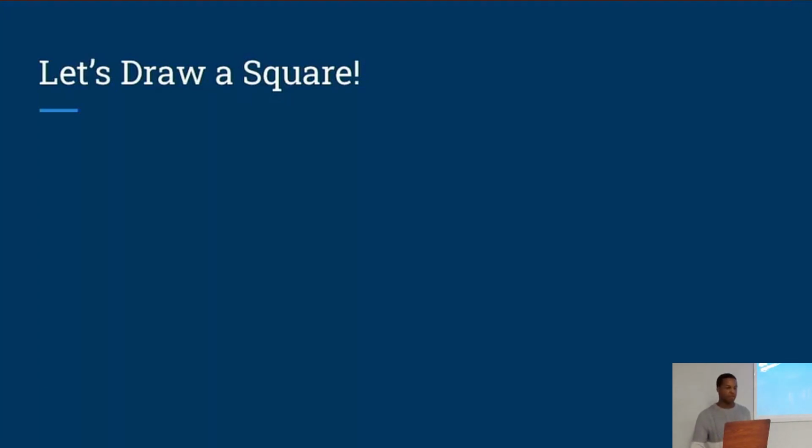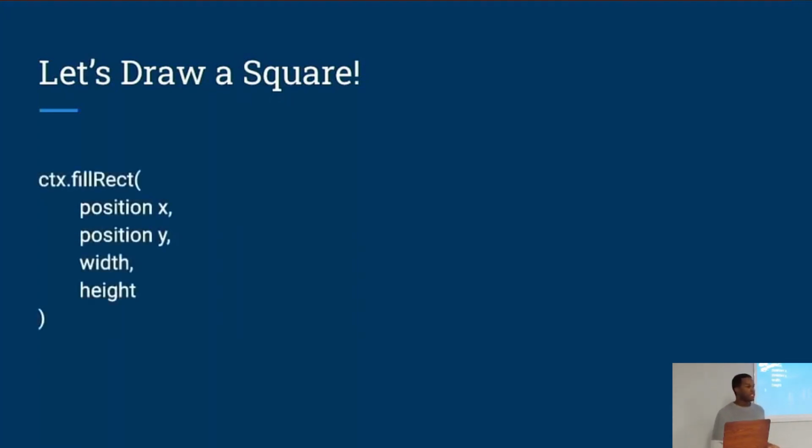To draw a square, we're going to use a function called fillRect, just short for fill rectangle, which takes 4 arguments: position x, which is the position on the x-axis, position y, which is on the y-axis, and then width and height. The top left corner of our canvas has coordinates 0, 0, so x is equal to 0 and y is equal to 0. And the farther to the right we go, the more the x value increases, and the farther down the canvas we go, the more the y value increases. So by defining the position x and the position y, we can say exactly where on our canvas we want our square to appear. And then again, the width and the height are the width and the height of the square.